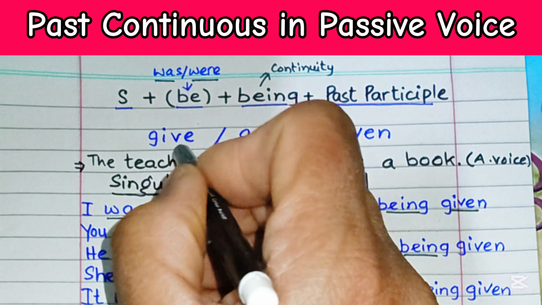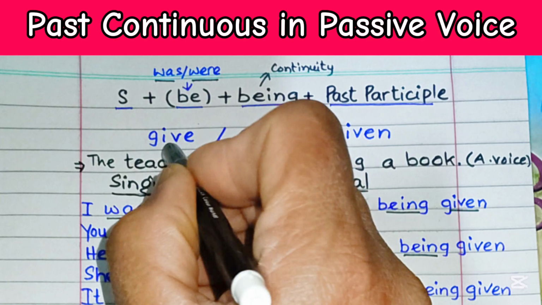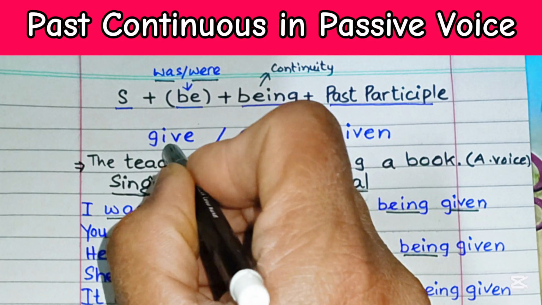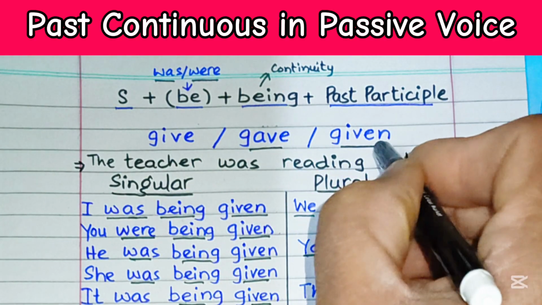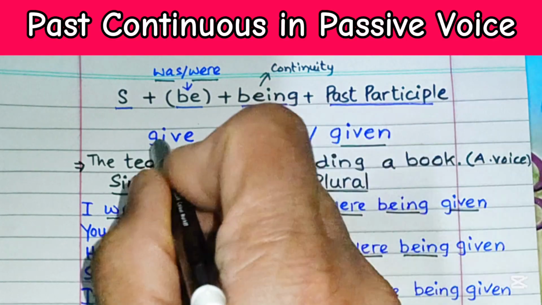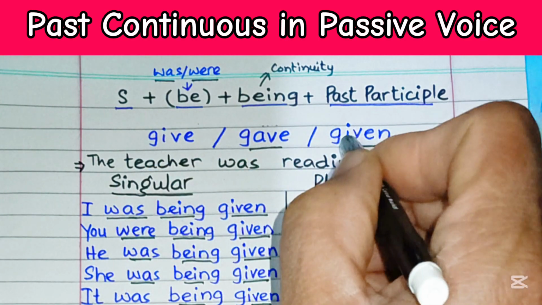Let's change the verb give, which is an irregular verb. The simple form of this verb is give, the past form is gave, and the past participle is given. Give, gave, given.